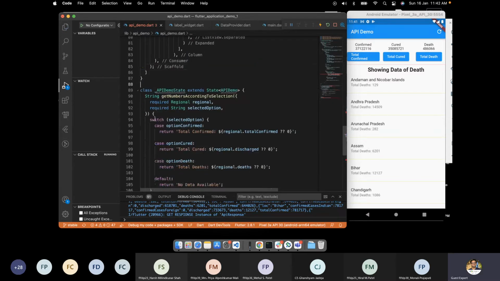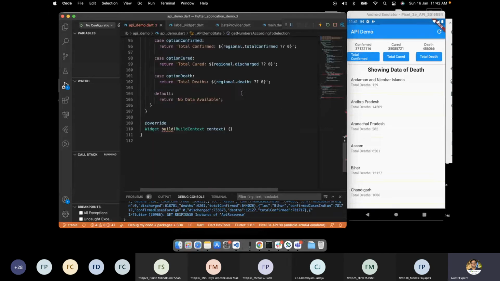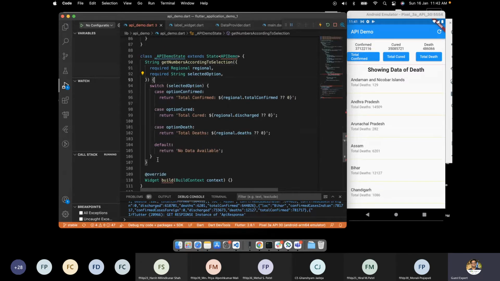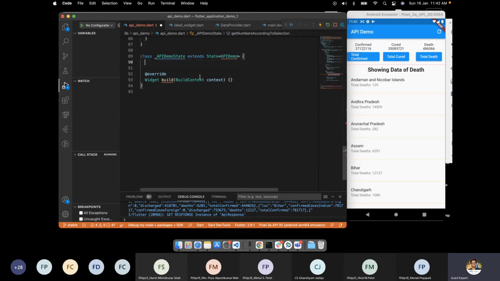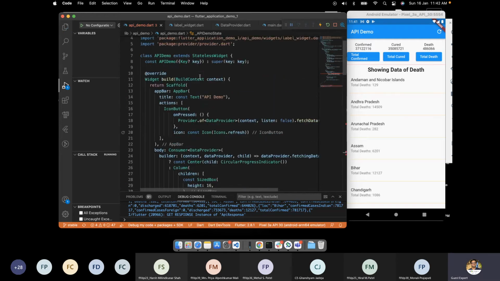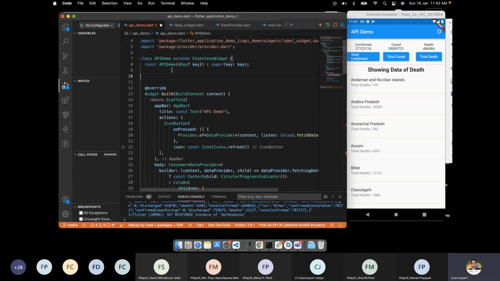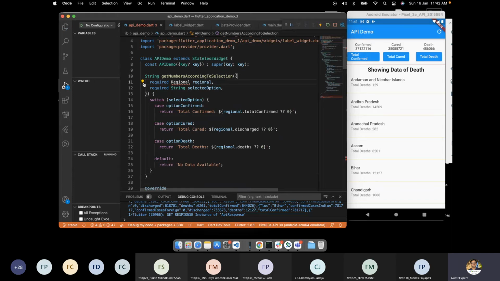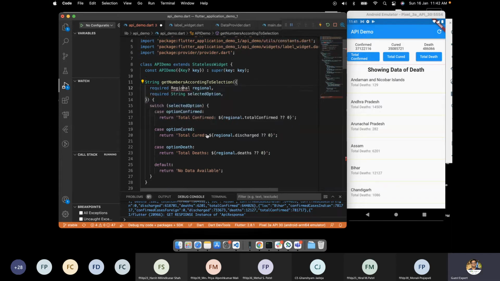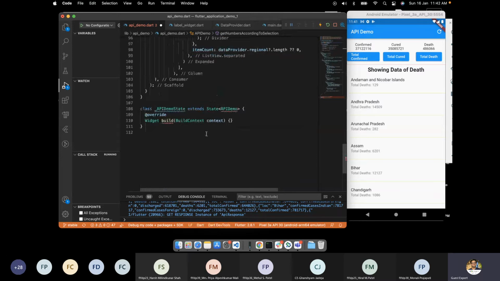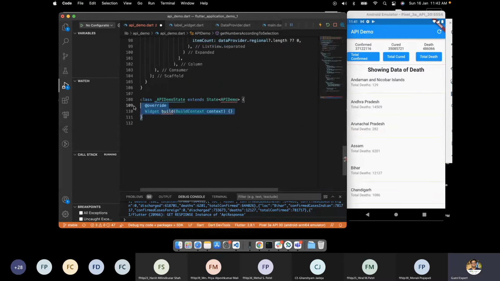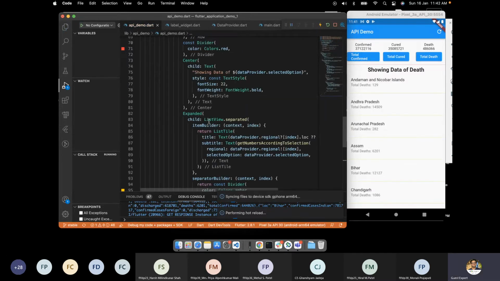Now there is just one method that everyone is looking for, which is the UI helper method that I will put inside here, and we will remove the stateful class and state class.